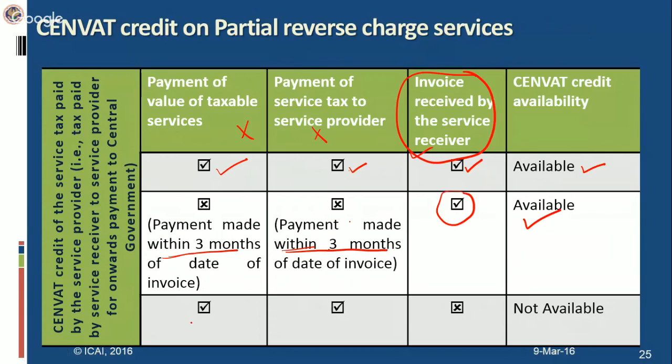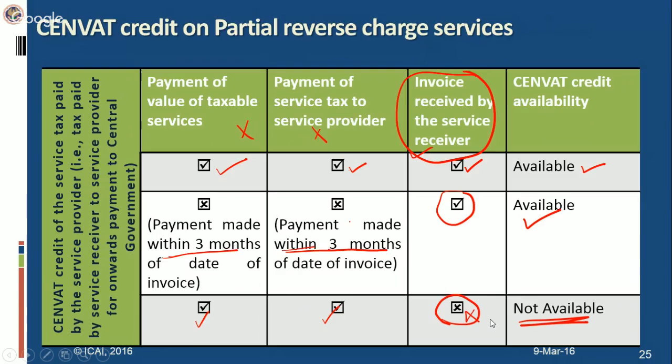In third case, we have made full payment to service provider, but invoice has not yet been received from the service provider. It could be a case of advance which has been made by the service receiver to service provider, but invoice is yet to be issued by the service provider. So till the time invoice is not issued, CENVAT credit is not available to the service receiver.